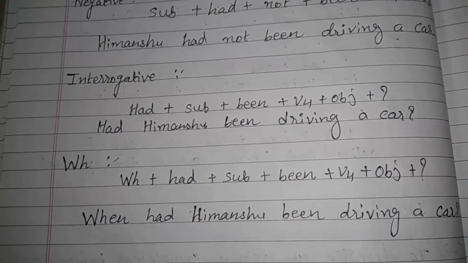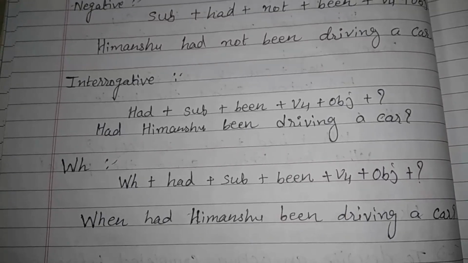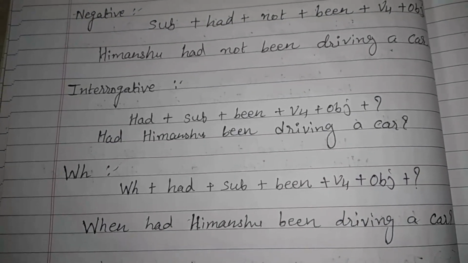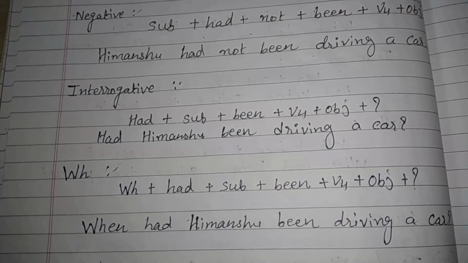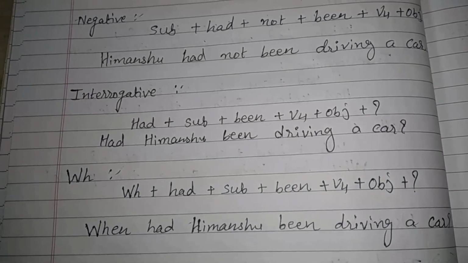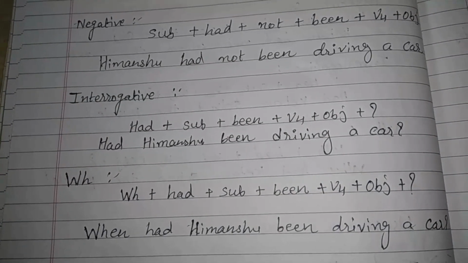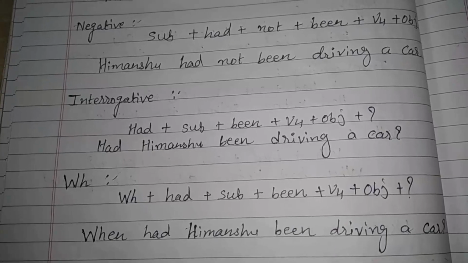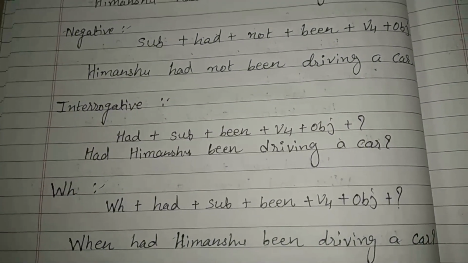Now one more thing I want to share with you, that is present tense and past tense are very similar. If you see the format, they both are very similar, we just have to change only one word in the format.